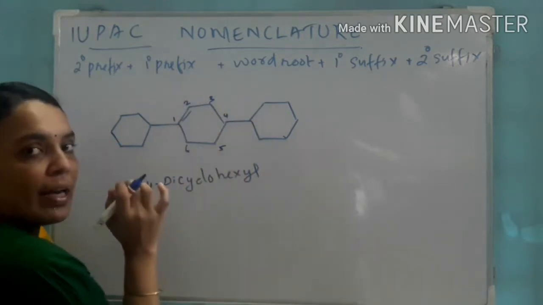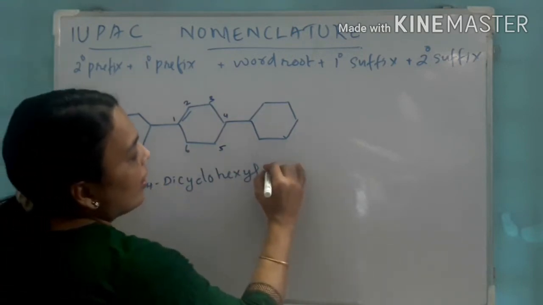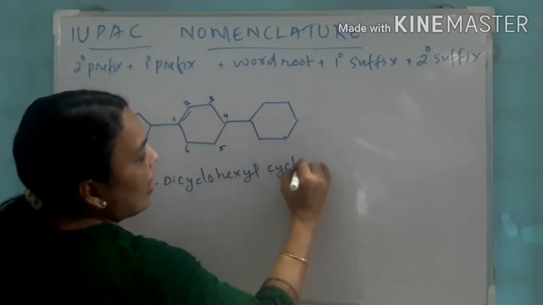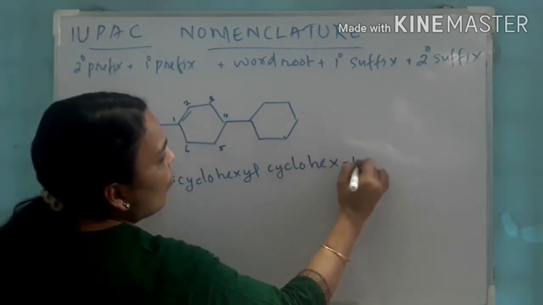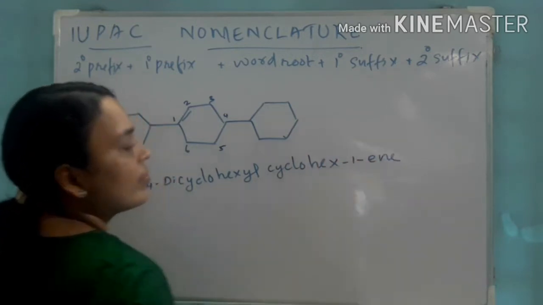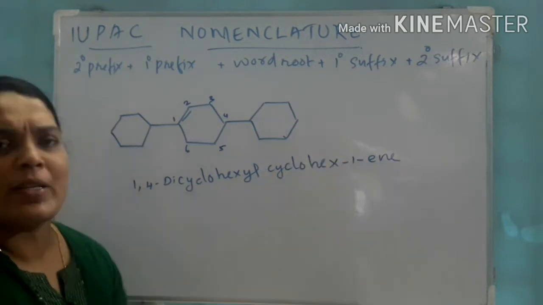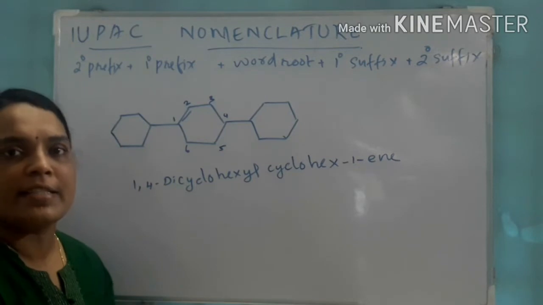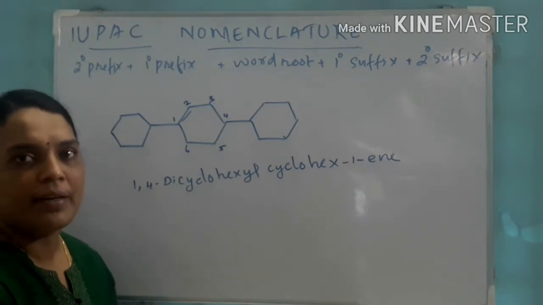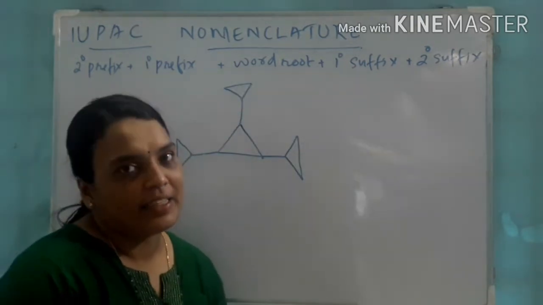What is the name of parent chain? Cyclohexene. It is not necessary to specify 1. If it is in 1, directly we can write hexene itself. Clear?